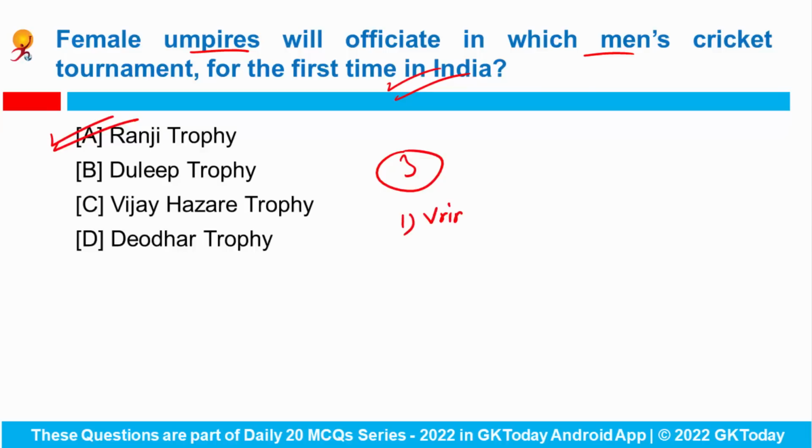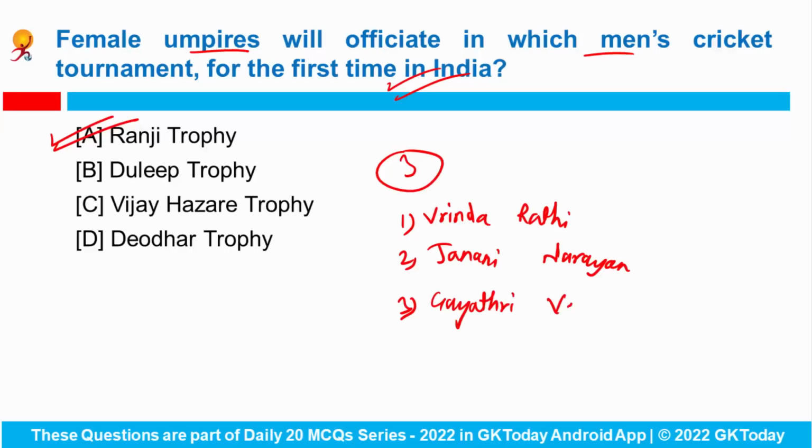First is Vrinda Rathi, second is Janani Narayan, and the third name is Gayatri Venu Gopalan. Please write these three names in your copy. These three umpires will officiate in the Ranji Trophy. It will be the first for Indian cricket when female umpires are asked to officiate in men's cricket matches.